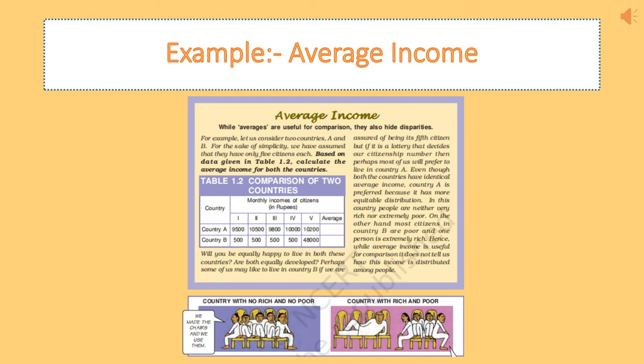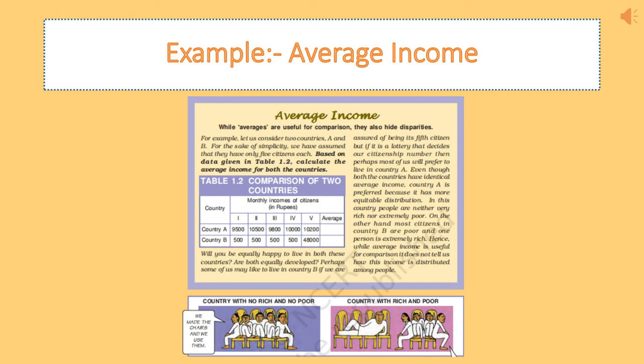Now we will see that in country A, there are 5 citizens living in this country. This is just for an example. All the citizens are having an income which is more or less the same, somewhat less or more, and in this manner all the citizens in the country are earning the same or a nearby income.